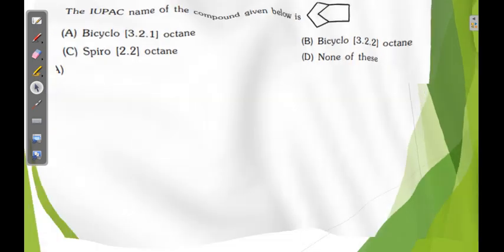Now a few examples I want to give you. Suppose the bicyclic compound. Okay. Now double bond is there here. Then how will you give the numbering? See, I will give the questions, then you decide.